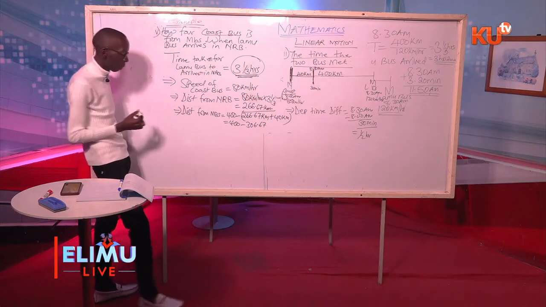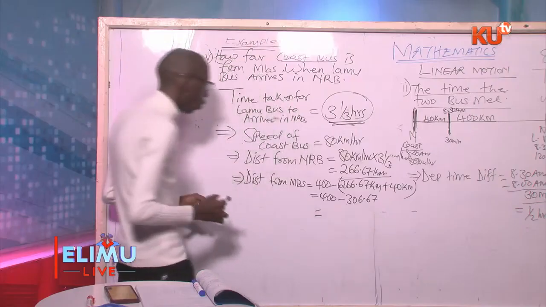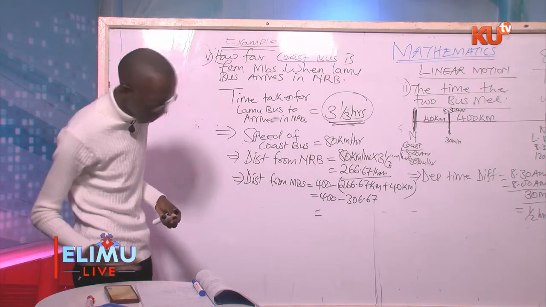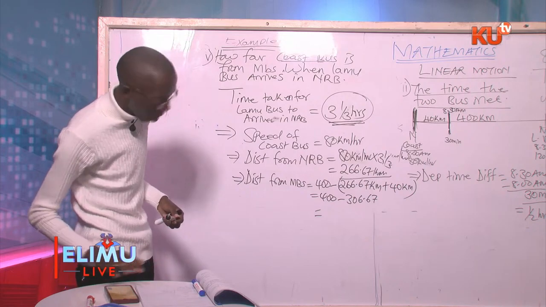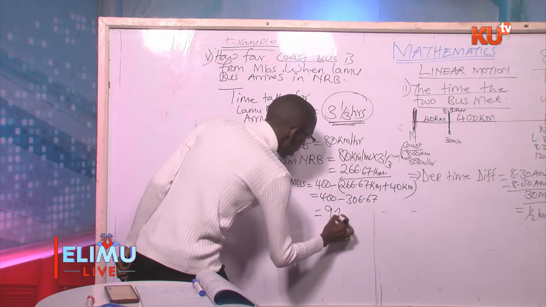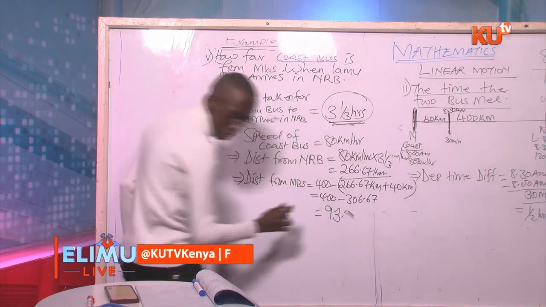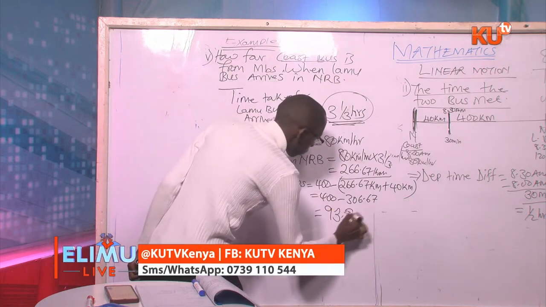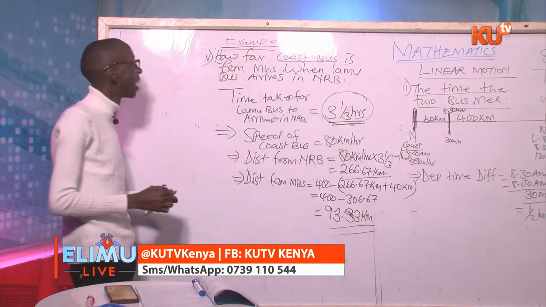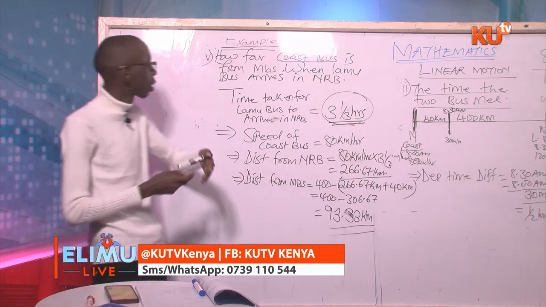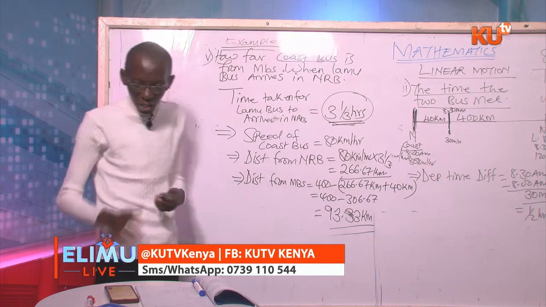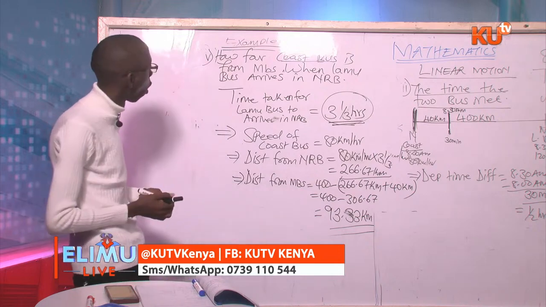400 minus 306.67. Someone is asking, why are we adding these 40 kilometers? Remember, Coast Bus had already covered 40 kilometers before the Lamu bus began the journey. That's why we must add 40 kilometers to the distance from Nairobi. So we'll take the distance from Mombasa as 400 kilometers minus 306.67 kilometers.